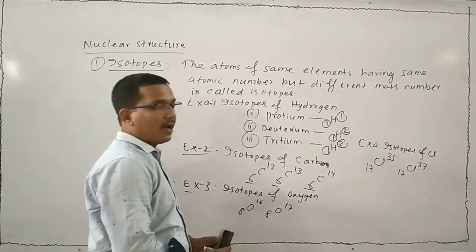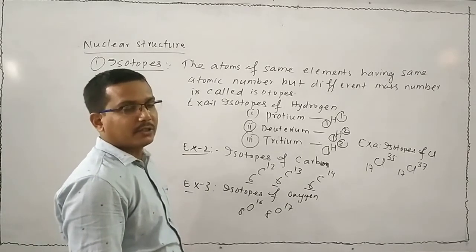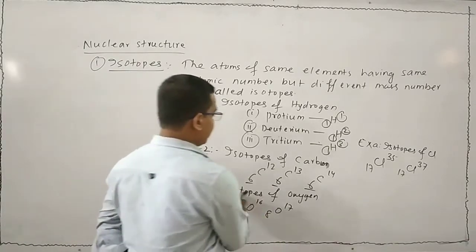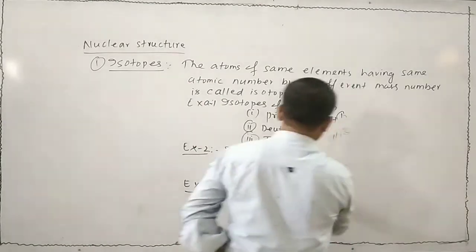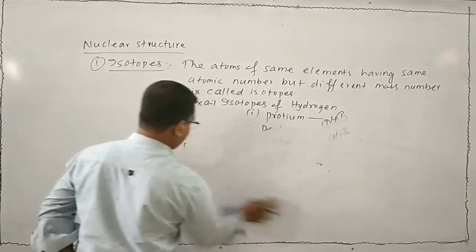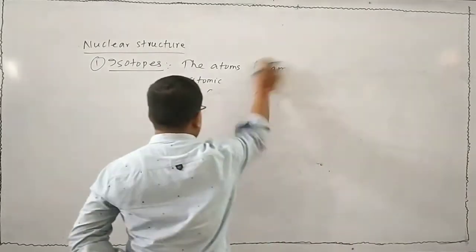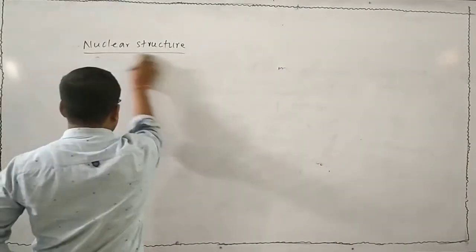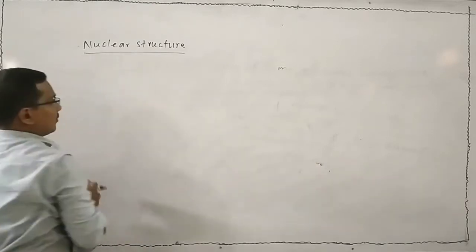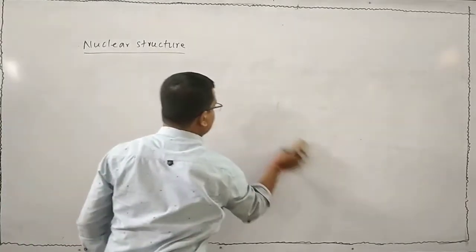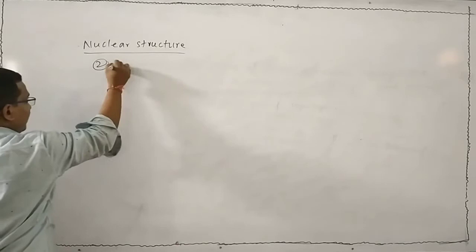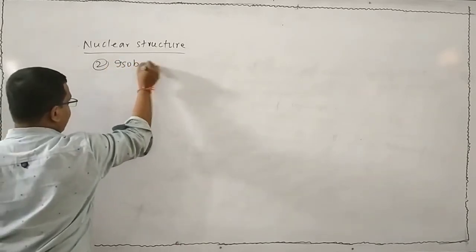Now I will discuss the isobar. Next is your isobar.